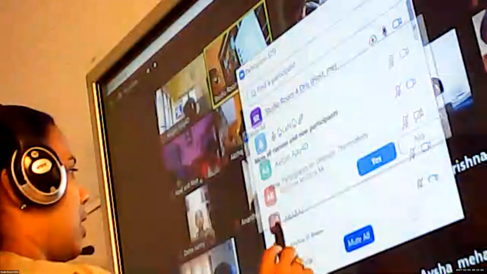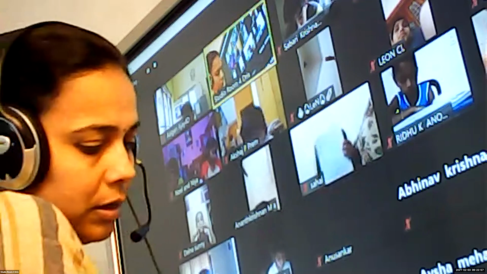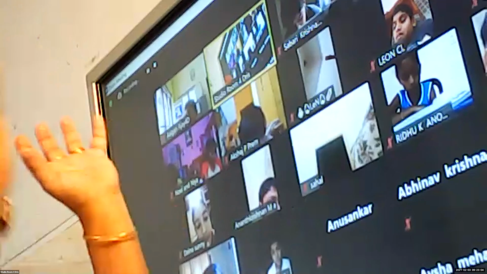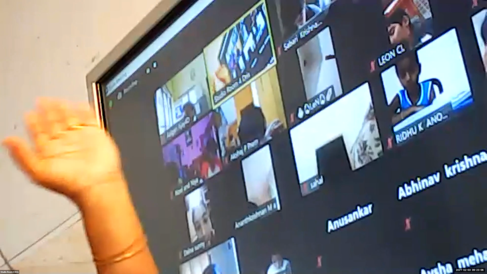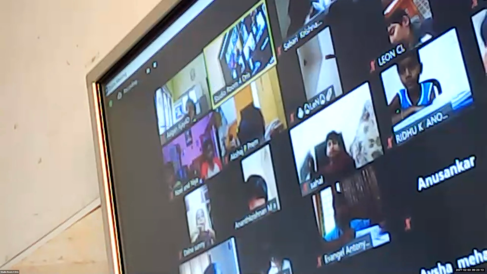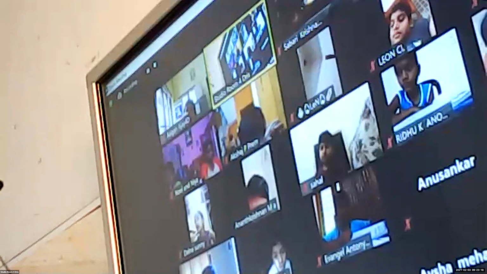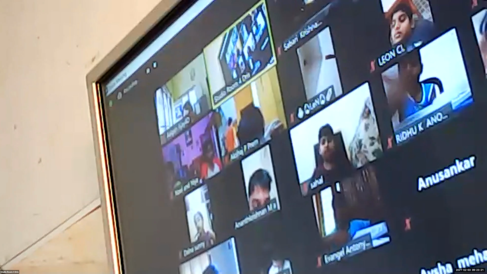So children, here Anita wants to arrange how many books? The total is 100 books. And in one rack, we can arrange how many books? 24. So in all the racks, we can keep only 24, and 100 books are there. We have to know how many racks we can arrange. The total number is 100, and in one rack we can keep only 24 books.